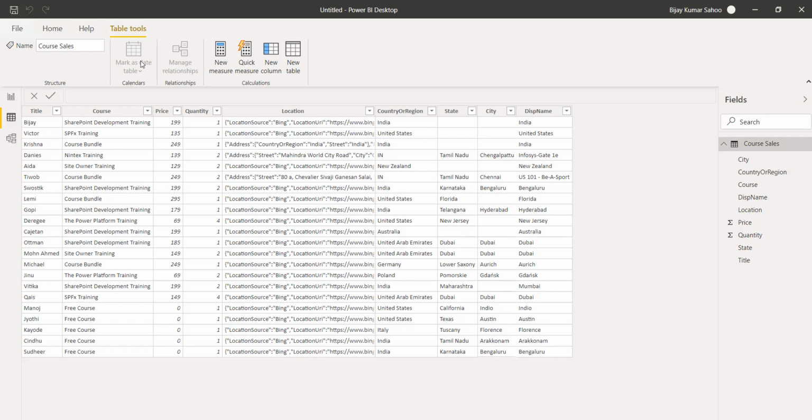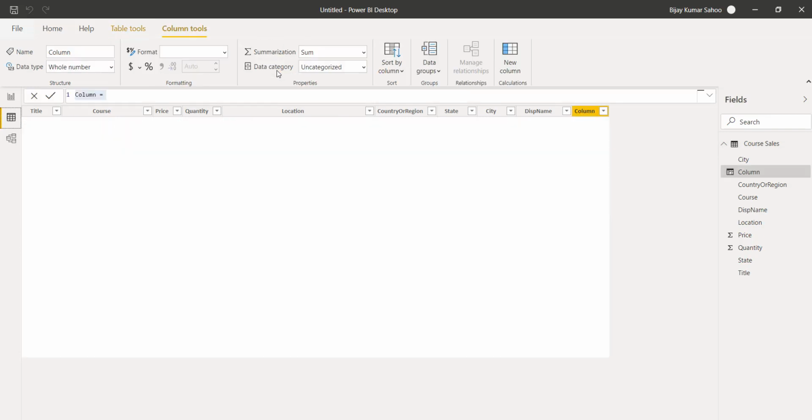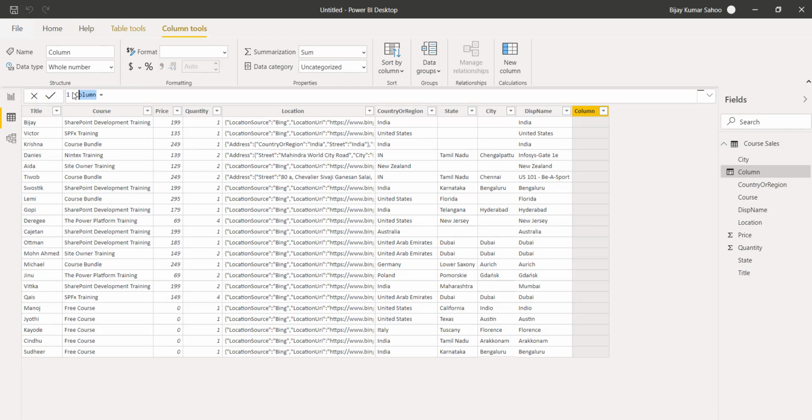To create a calculated column, if I go to the table tools, you can see there is a new column option available. I will click on this new column, and then I will give the column name. So I will say total price, and this total price will be populated based on the price and the quantity. So whoever opts for the courses, the price and quantity.